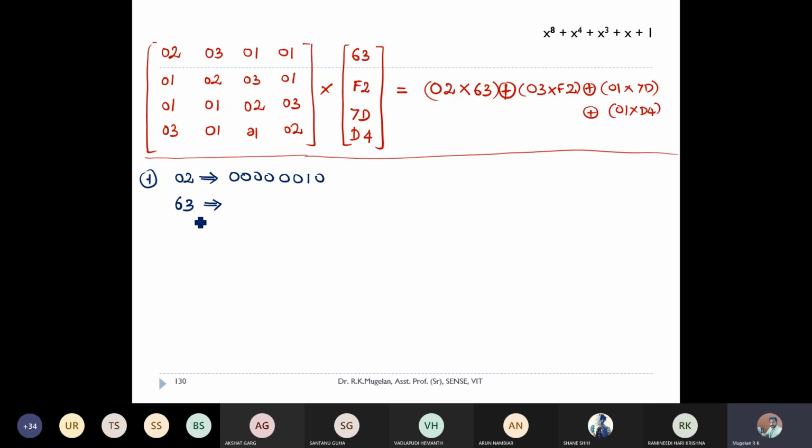Convert this into binary value, and you can post it in the chat box. Easy guys. Convert 6 into binary, 3 into binary. That's all.